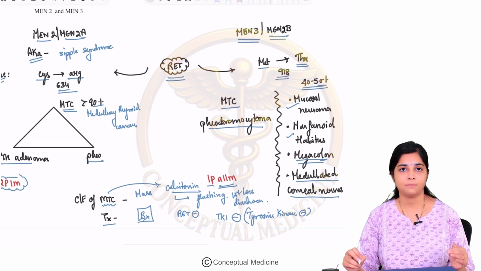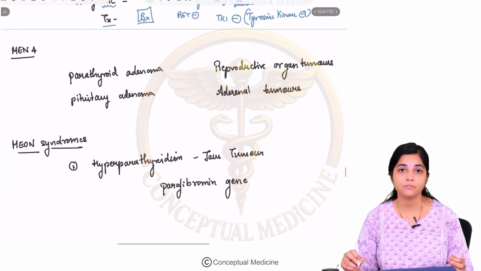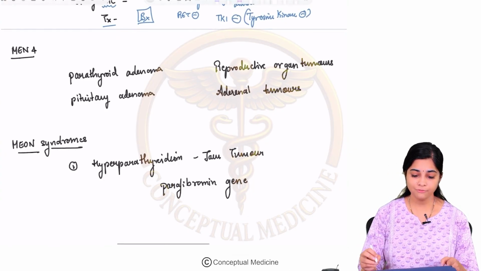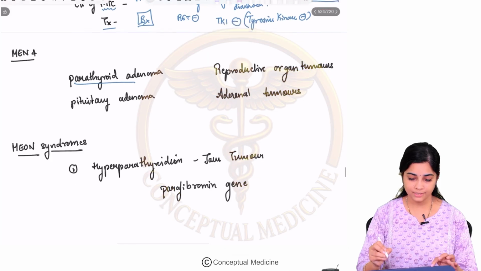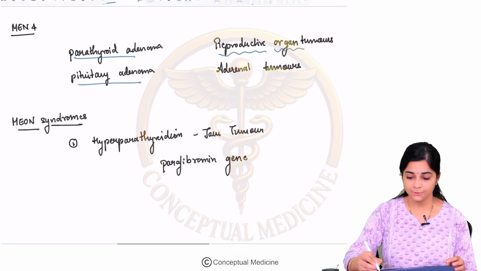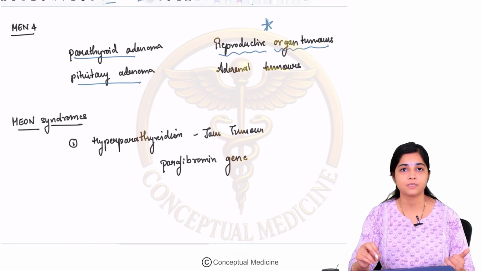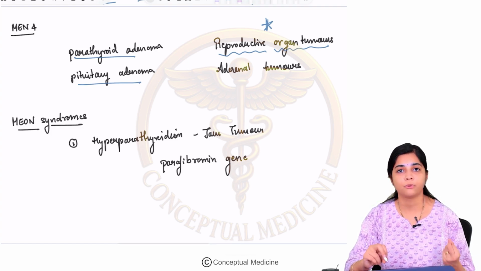Fine. So this is about your MEN2 and MEN3 syndromes. Now let us look at MEN4 syndromes. So MEN4 syndromes have parathyroid adenoma, pituitary adenomas, and remember they have adrenal tumors and reproductive organ tumors, Leydig cell tumors, some kind of gynecological malignancies like uterine, cervical CA.